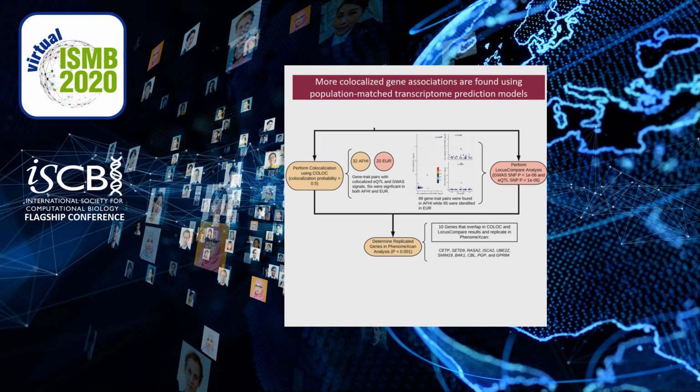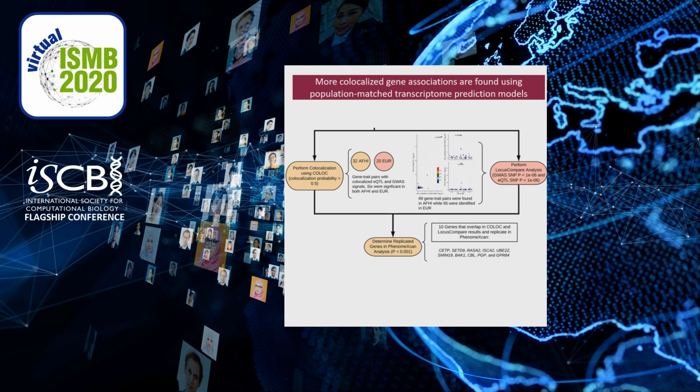When looking at the overlapping colocalized genes between Coloc and LocusCompare, we then look to see if they replicated in PhenomeScan, which is a new resource that has the S-MultiXcan cross-tissue TWAS analysis from the GTEx version 8 models with various European GWAS summary statistics. We found that 10 of our genes that overlapped in Coloc and LocusCompare replicated in PhenomeScan, and they are listed here.